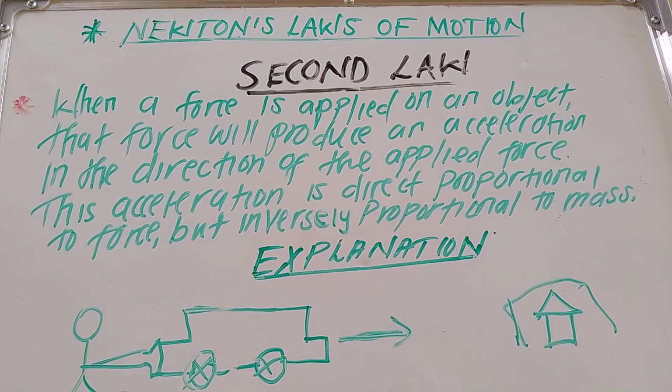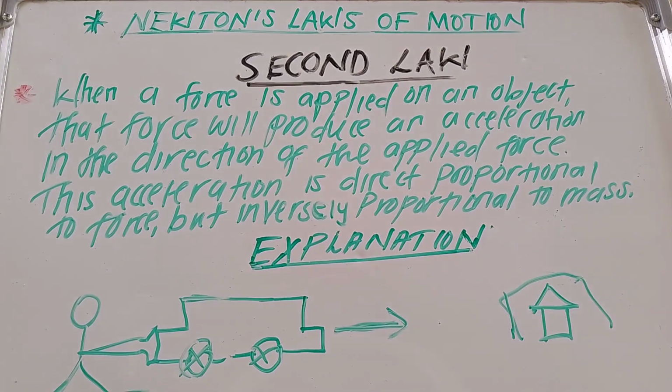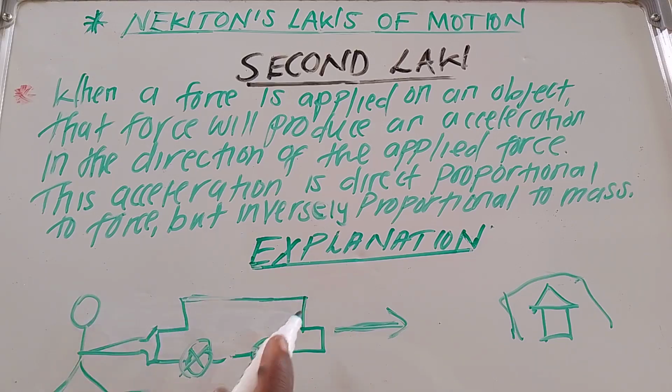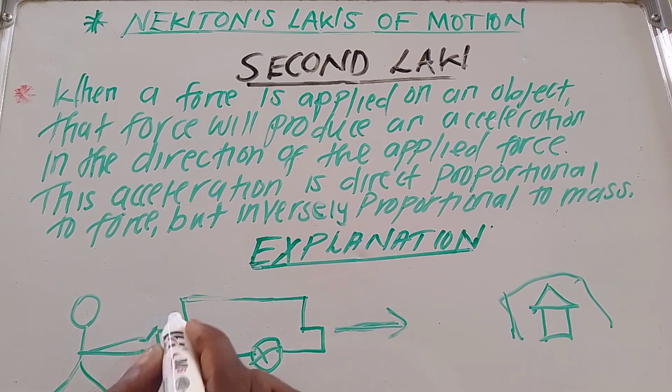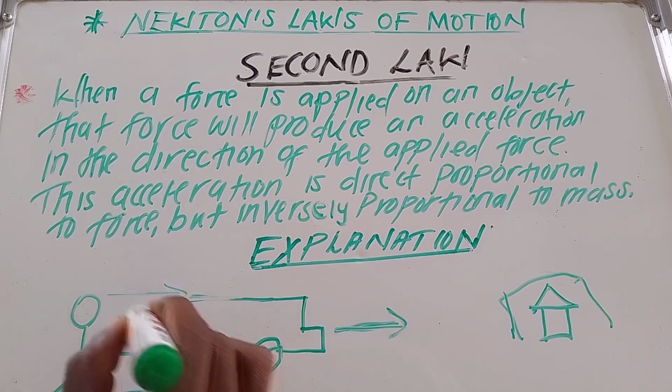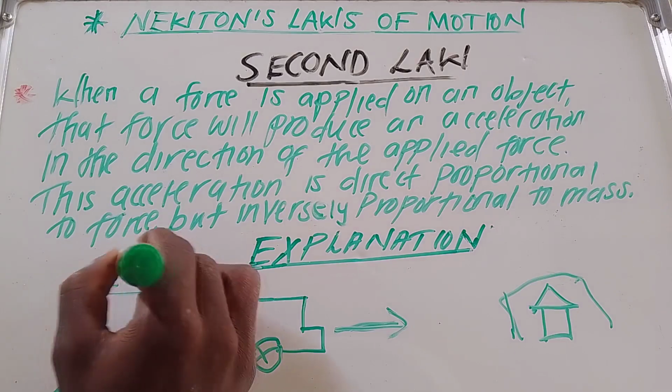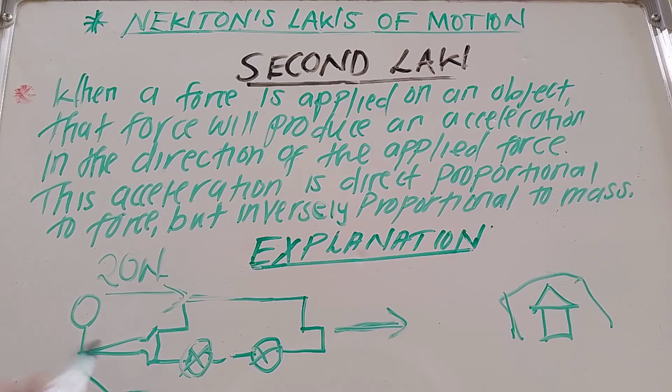Okay, so according to Newton's second law of motion, when a force is applied on an object, in this case a certain force is applied on this car. Let's say, for example, the force which has been applied is 20 newtons. This force has been applied on this car. So now, this force which has been applied will produce an acceleration.